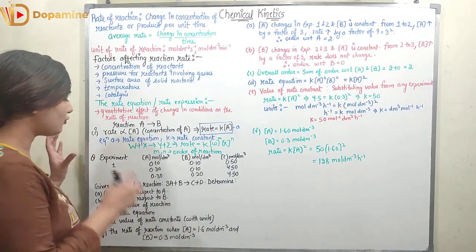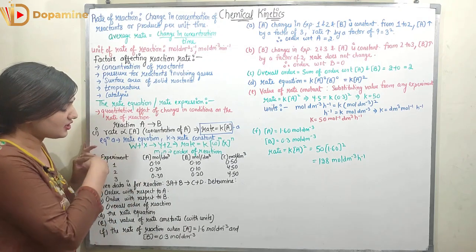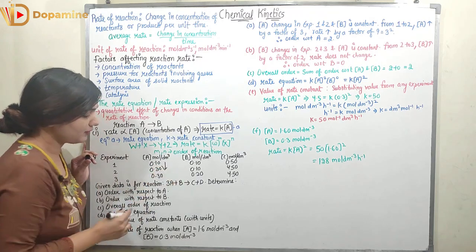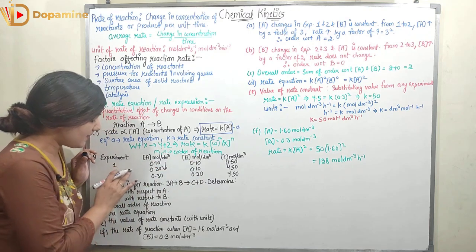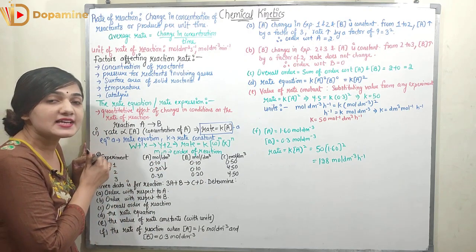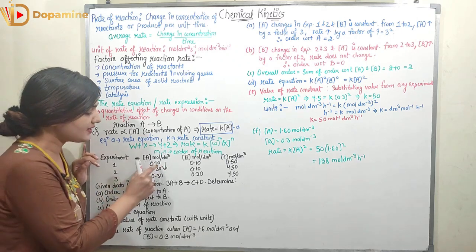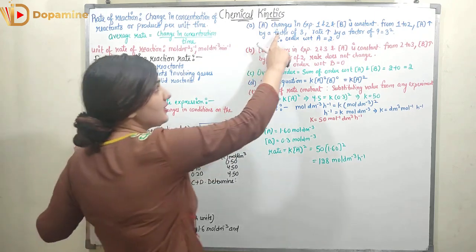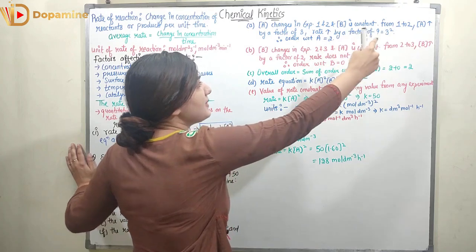So now here we have to observe the different experiments. You can see the concentration of A is changing from experiment 1 to 2, right? But the concentration of B is constant. So experiment 1 and experiment 2 are the best experiments to understand the order of A. So here, in these two experiments, you can see the concentration of A changes between experiment 1 and 2 while the concentration of B is constant.